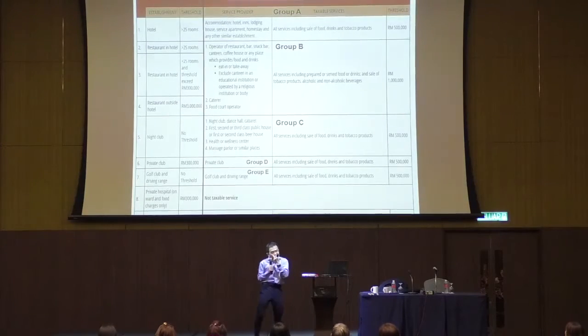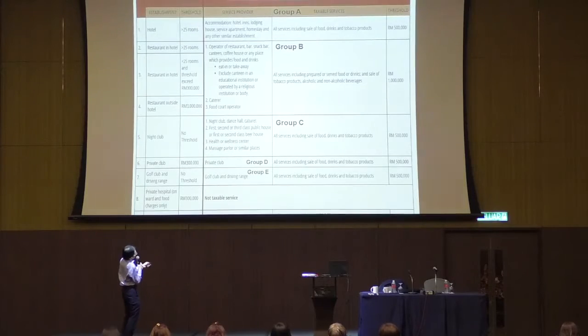So let's concentrate on what the taxable services are. Now, all this grouping is the grouping that Customs have put in under the regulation. That means all these services have different groupings, and the grouping is important for you to determine the 500,000 threshold. If your services are under the same grouping, the 500,000 will be determined based on that grouping. I will highlight that to you afterwards. But let's start off with what the taxable services are.